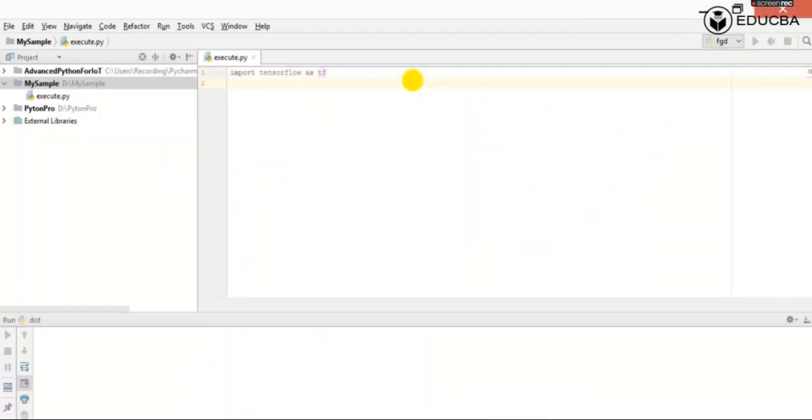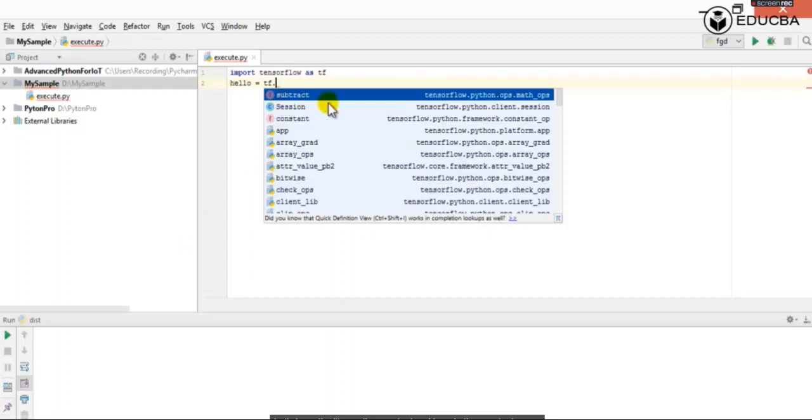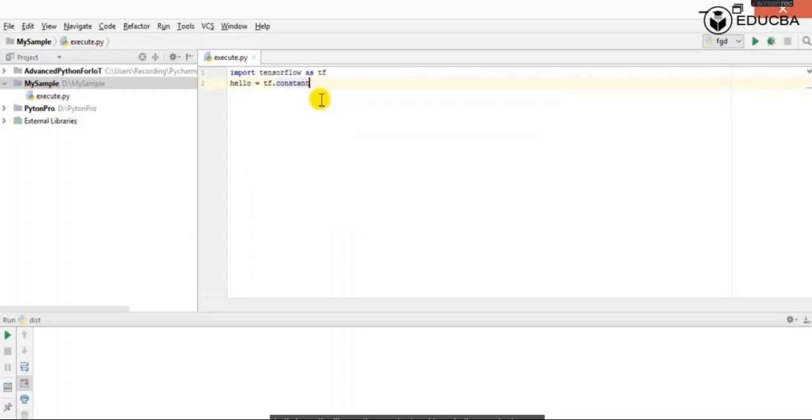Now let's create a variable named hello equals TF dot constant. Let's have the library TF dot constant. And here in the constant, we will have a hello world program. Let's say hello, and we are going to implement TensorFlow. So let's begin with hello TensorFlow.